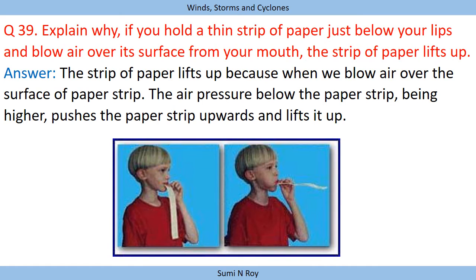But from below the paper, the atmospheric pressure is the same, because we are not doing anything there. Due to the atmospheric pressure being different above the paper and below the paper, and the pressure from the downside being more, the paper starts lifting upwards.